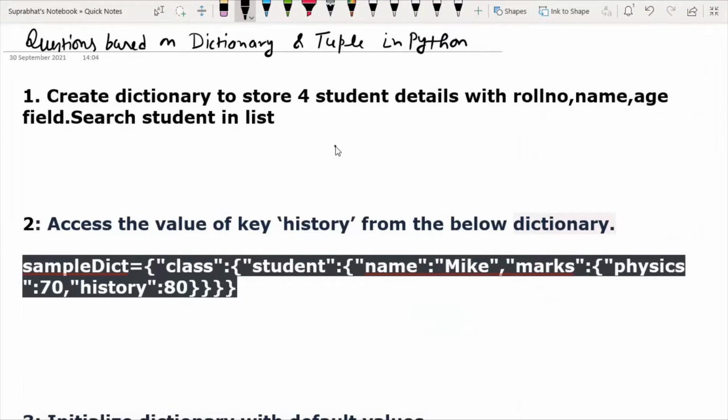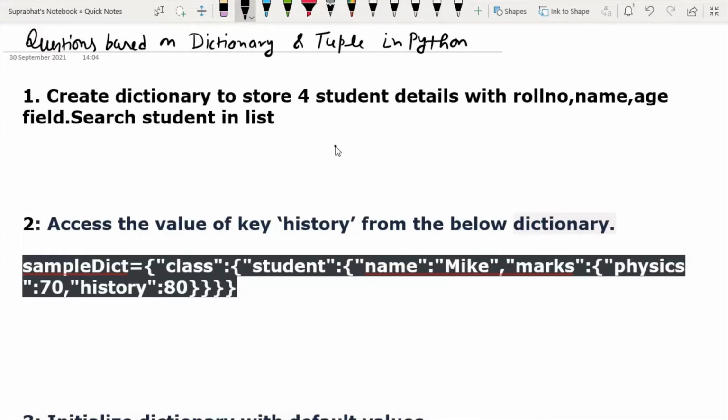So the first question is: create a dictionary to store 4 students' details with roll number, name, age fields, and search a student in it. You understand the question?